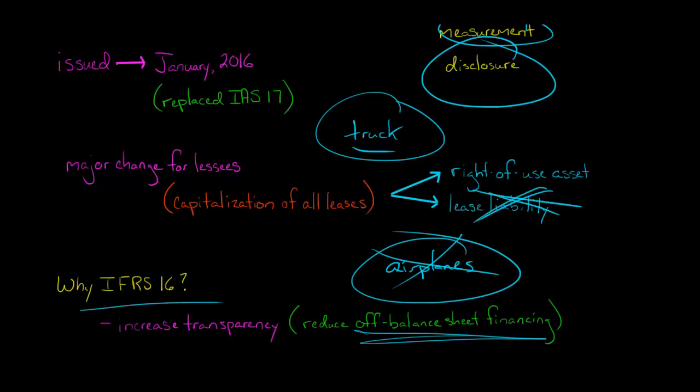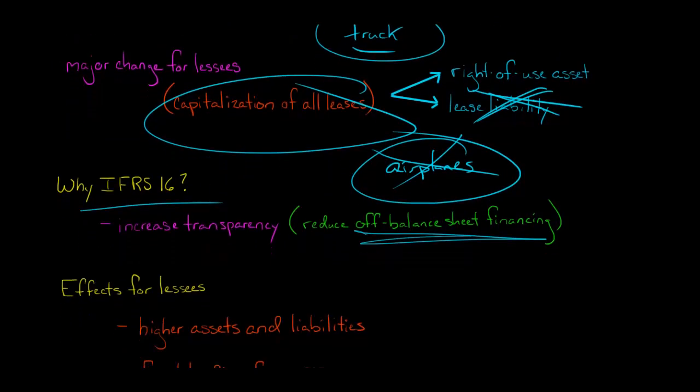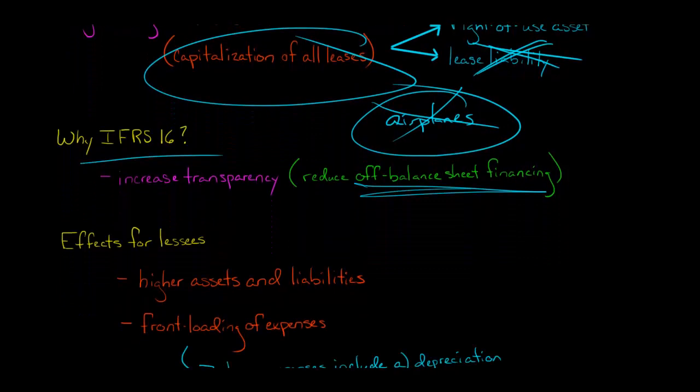And so IFRS 16 was intended to address that and say, okay, all leases need to be capitalized. They're going to be on the statement of financial position, with those two exceptions that I talked about, just for short-term leases and leases of low-value assets. All other leases, the lessee is going to have a right-of-use asset and a lease liability. So what are the effects for lessees in terms of their financial reporting? Well, I already mentioned there's going to be more assets and more liabilities, because before you had some leases where they did not have to recognize the right-of-use asset or the lease liability, but now they do. All leases except for those two exceptions, they are going to have to recognize an asset and a liability.